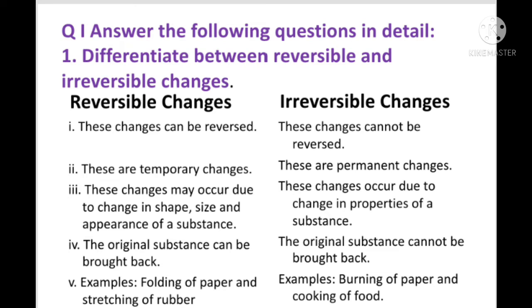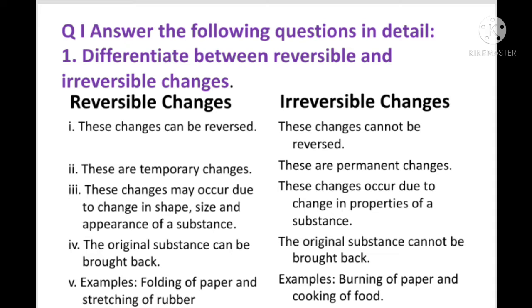Now the next point is reversible changes may occur due to change in shape, size and appearance of a substance, whereas irreversible changes occur due to change in properties of a substance. Now the fourth point is in reversible changes the original substance can be brought back, means it can be obtained back, whereas in irreversible changes the original substance cannot be brought back.